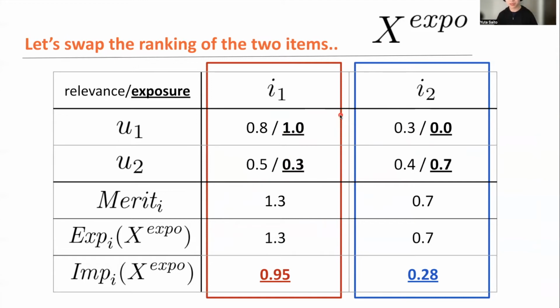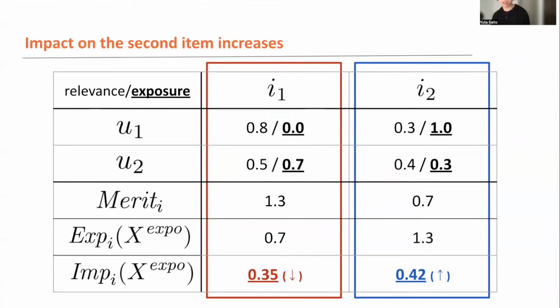To quantify envy between the items, let's swap the ranking of the two items with each other's ranking as a kind of hypothetical thought experiment. And we immediately realize that by swapping the ranking between the two items, only the second item increases its impact when we swap the ranking with that of the first item. And this should be the clear indication of the envy from the second item for the first item, right?